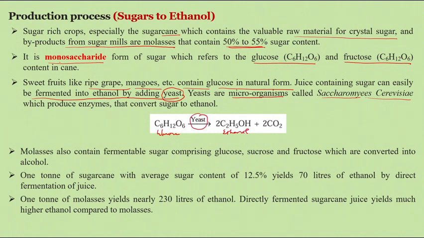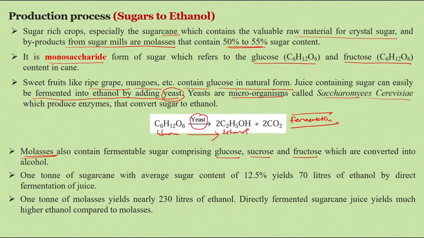with the help of the yeast. Okay. So molasses, as you already know, is a byproduct of sugar, comprised of glucose, sucrose, and fructose, which are converted into alcohol with the help of the fermentation process. So this process is known as the fermentation process. Converting glucose directly to ethanol with the help of yeast is called the fermentation process.